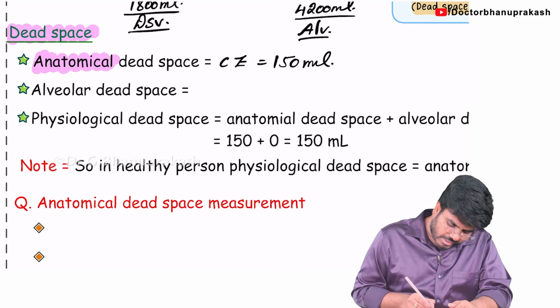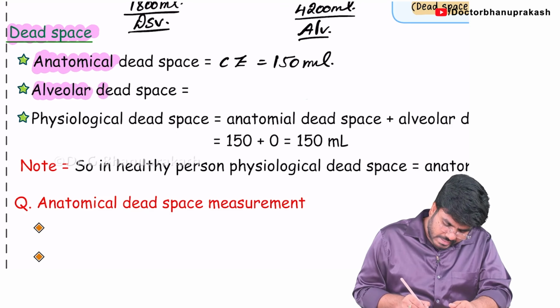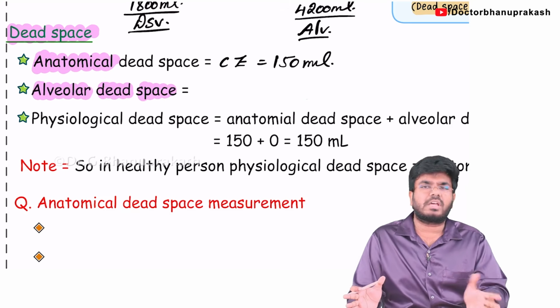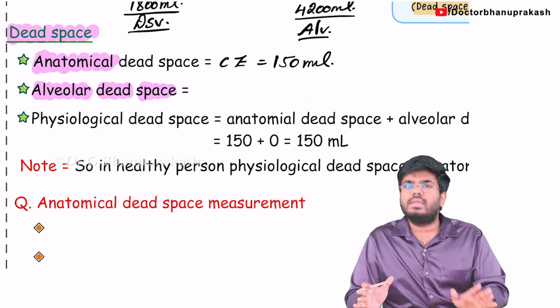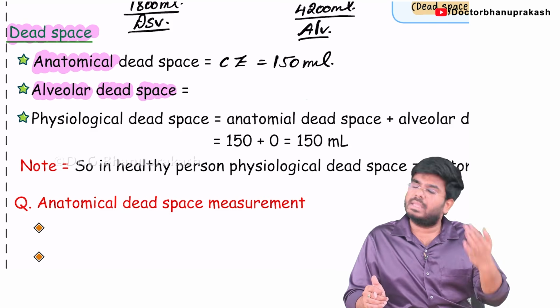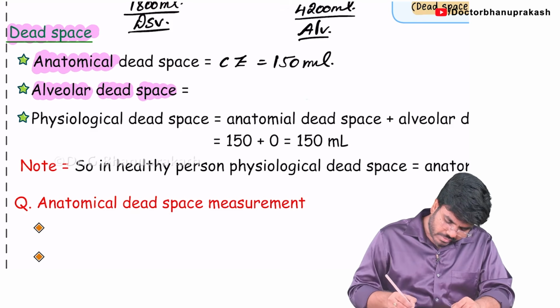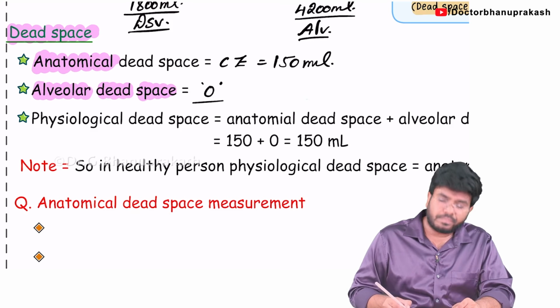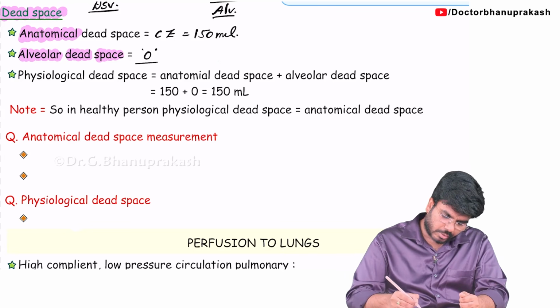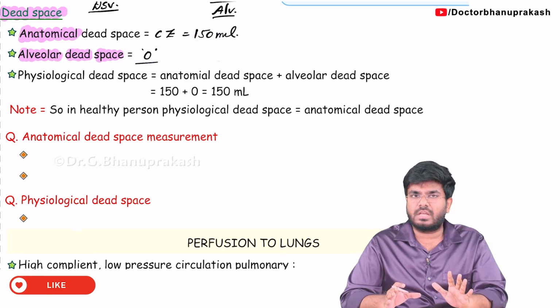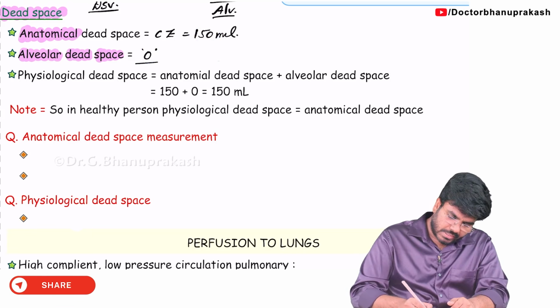And how much is the alveolar dead space in a healthy individual? Is there anything called the alveolar dead space? No, there is no such thing as alveolar dead space. Blood will always go to the alveolus. So in a normal individual, alveolar dead space is always 0. So how much is the anatomical dead space? 150 ml. And how much is the alveolar dead space? It's always 0 ml.